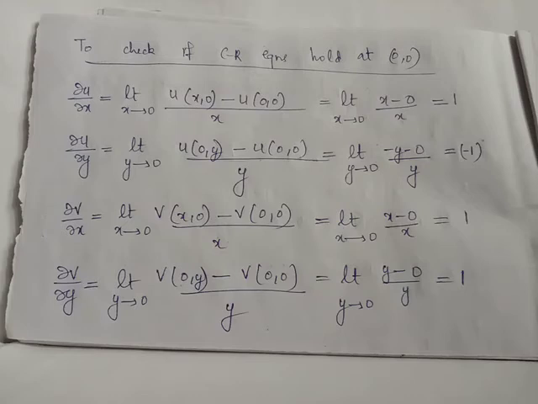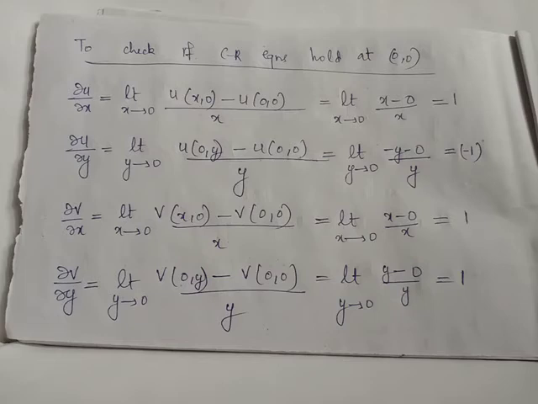We apply the values and we get limit x tends to 0, u of x0 minus u of 0 by x equals 1. Similarly, we have dou u by dou y, treating x as a constant, where the constant value for x will be 0. We have limit y tends to 0, u of 0y minus u of 0 upon the increment given to the y, which is y itself here. We substitute x equal to 0 and y equal to y in the general expression of u. We obtain the answer as minus y, and u of 0 is again 0. Thus, we obtain the limit as minus 1.